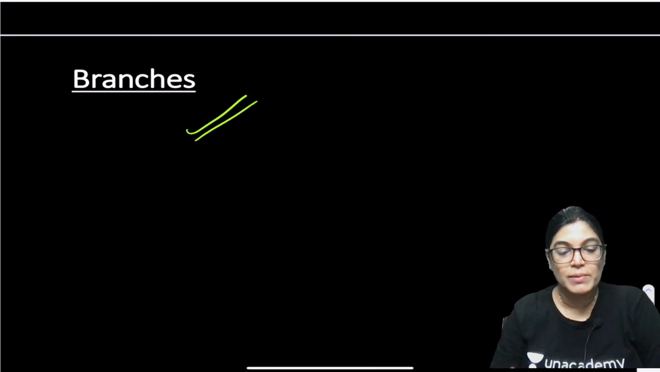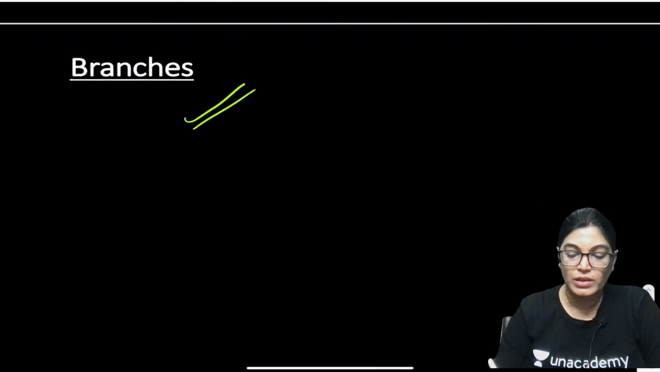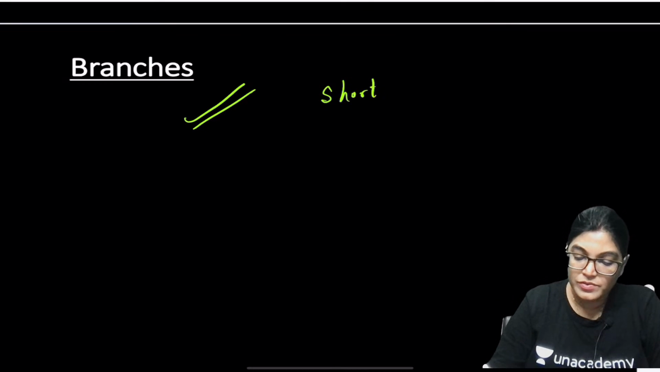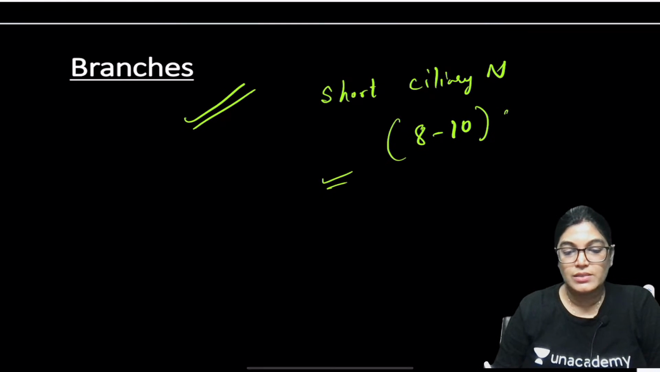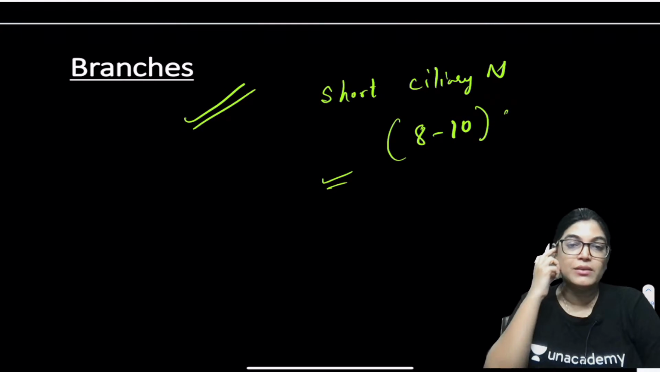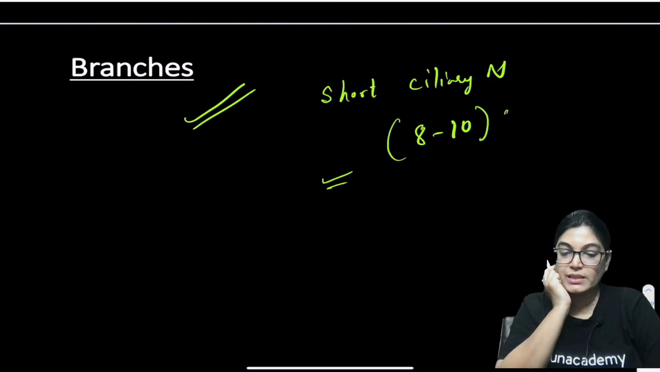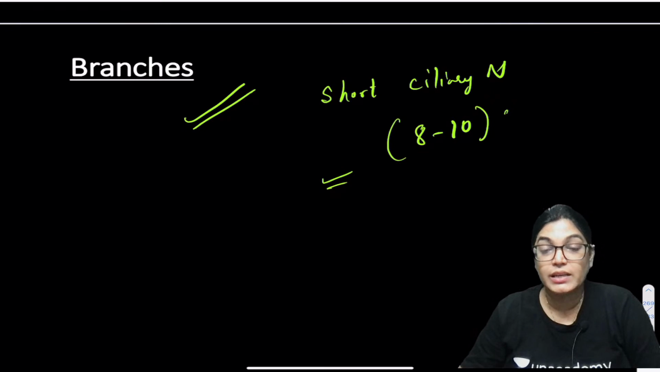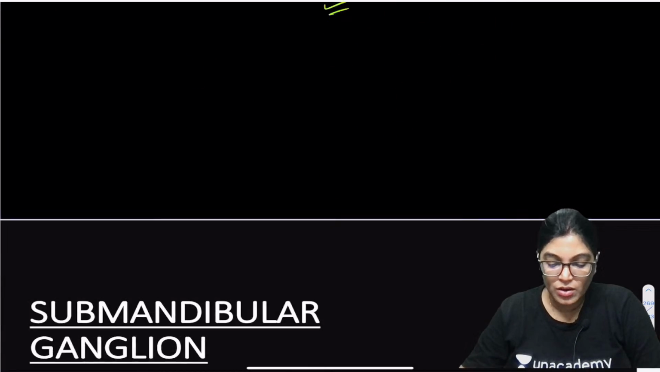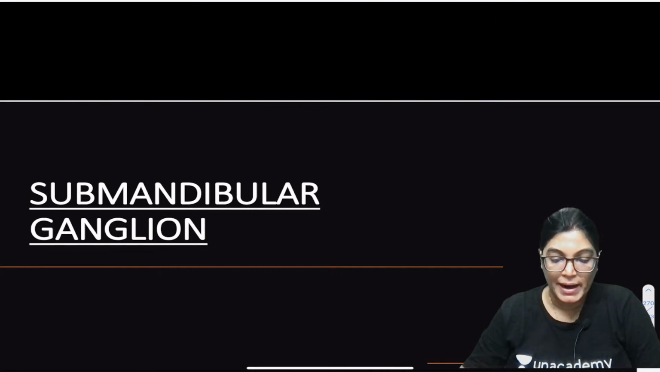Now, the important branches arising from the ciliary ganglion are the short ciliary nerves, approximately 8 to 10 nerves, and these will consist of all the roots and will supply the eyeball. Importantly, we have seen the exact nerves which are innervating the target structures. Okay. Now next is the submandibular ganglion.